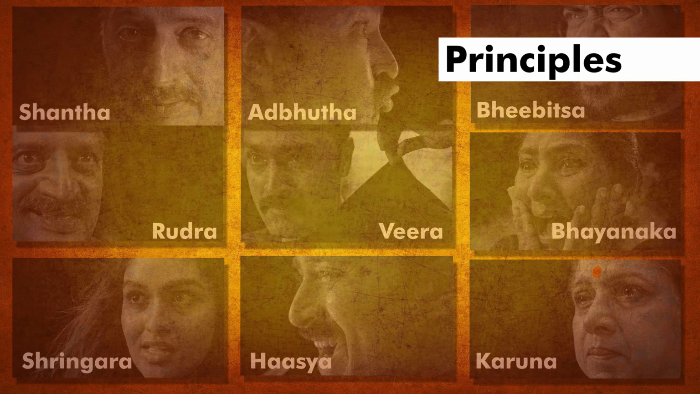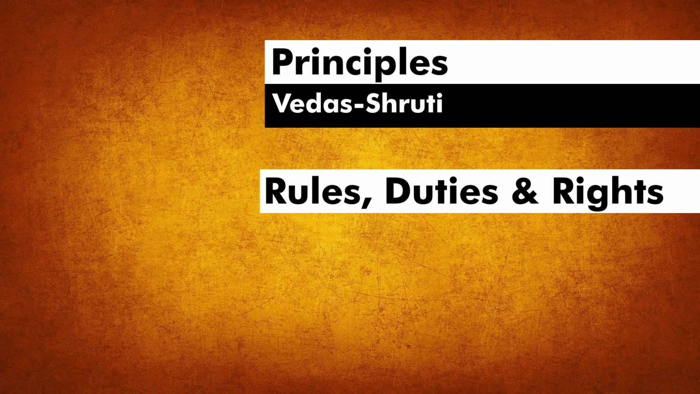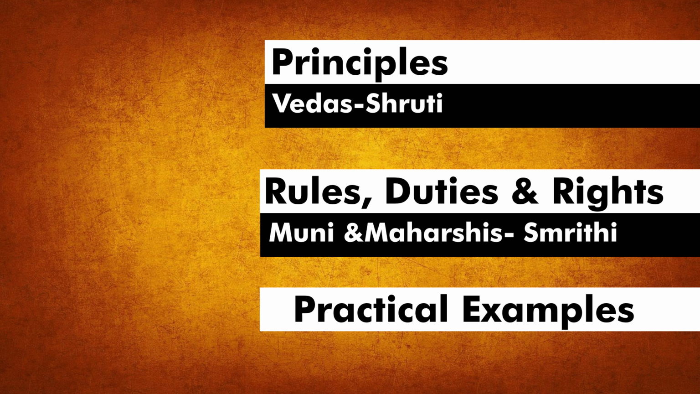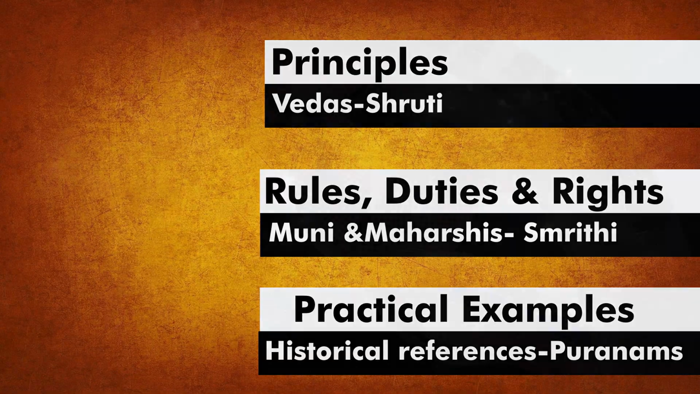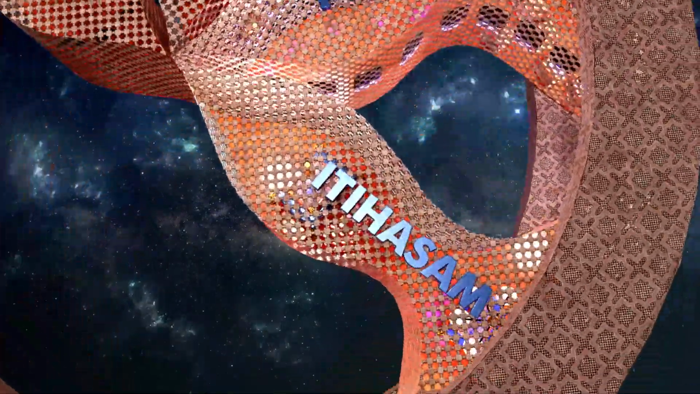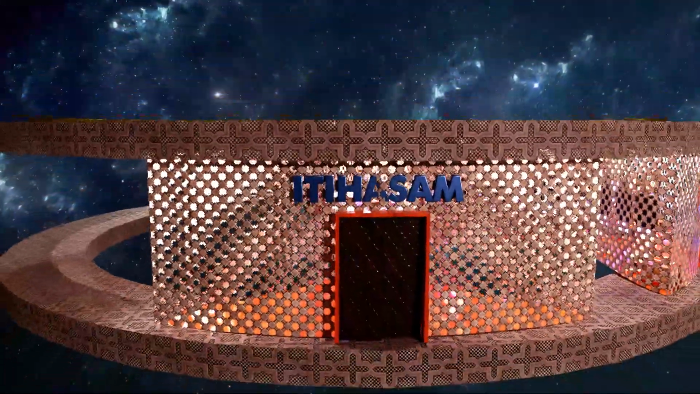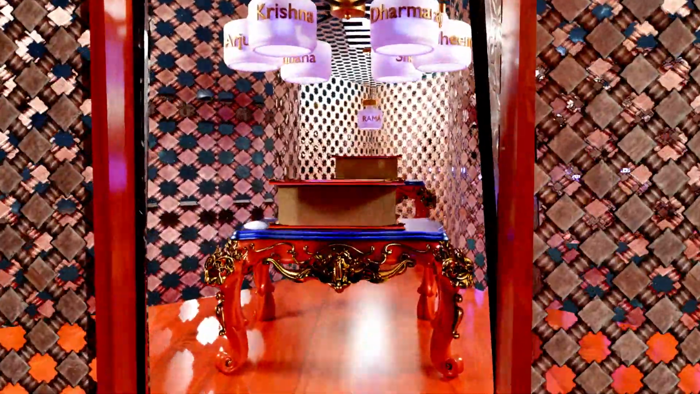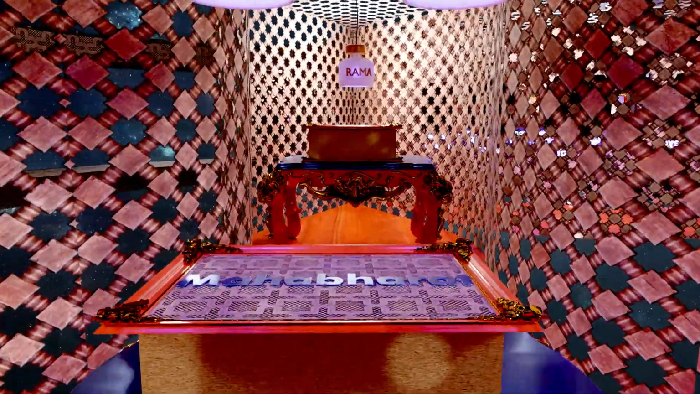Principles come from Vedas. They are conceptualized into rules and regulations in Smriti, and its practical applications are presented through historical references and stories in Puranas. Then the 4th category of our knowledge system is Itihasam. Itihasam is the subject of social studies today. It basically deals with historical events that happened in our land and also its precise geographical locations.